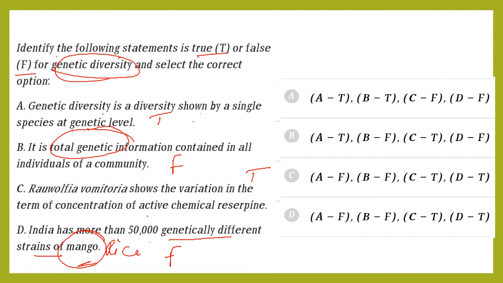First of all, how will you take it? A is true. Here these two options have A false, so leave these two options. Go for B. Here it is true, but from our answer it is false. So you need not select A. So the answer is B.